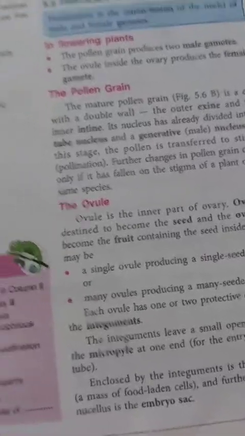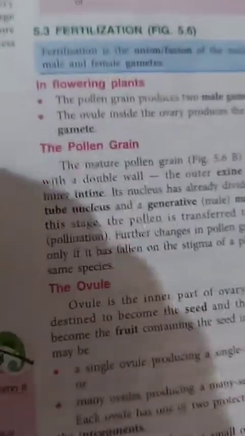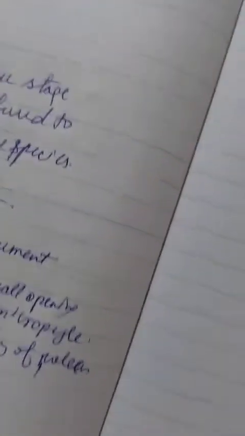In the last lecture we studied the wind pollinating flower, for example maize. Now we are going to study fertilization. Fertilization means the fusion of gametes. What is fertilization? Fertilization means the fusion of the nuclei of the male and female gametes.